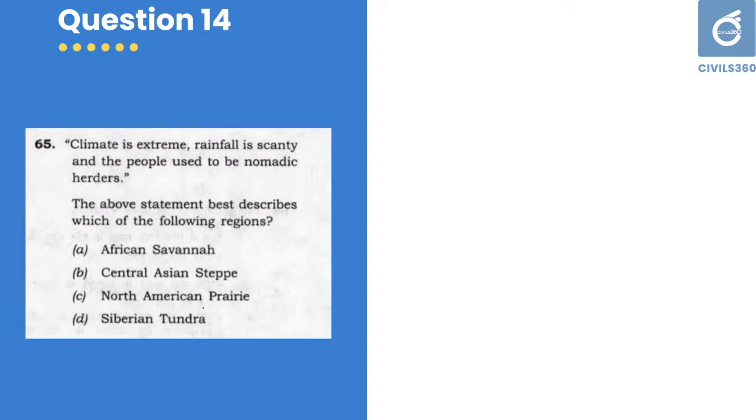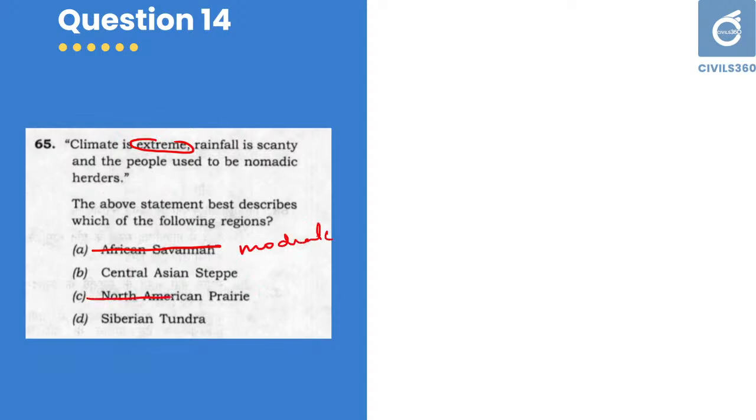Next question, question number 14. Climate is extreme, rainfall is scanty, and the people used to be nomadic herders. The above statement best describes each of the following regions. For example, first one, African savanna. Here climate is not extreme. It is a moderate climate here, so it is wrong.